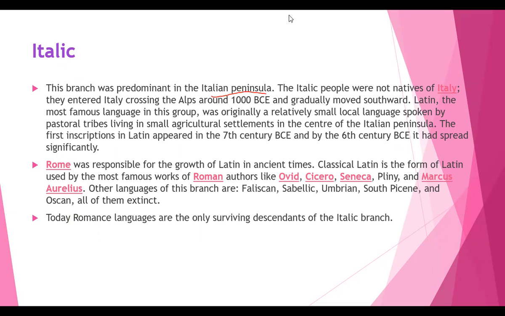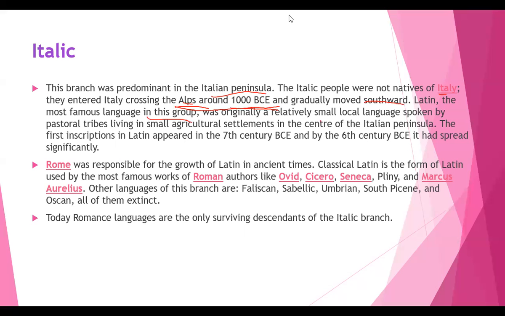The Italic people were not natives of Italy. Then from where did they migrate? Let us see. They entered Italy crossing the Alps around 1000 BC, and gradually moved southward. Latin is the most famous language in this group. So they migrated from some other place, crossing the Alps around 1000 BC. What is the main language for them? Latin. So these people brought Latin to Italy.